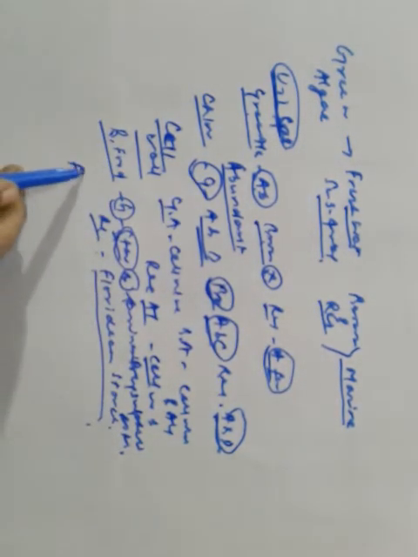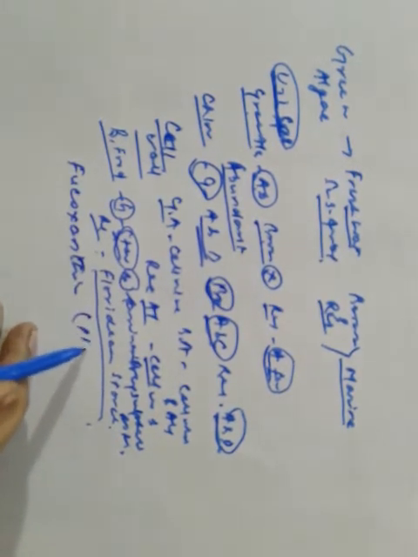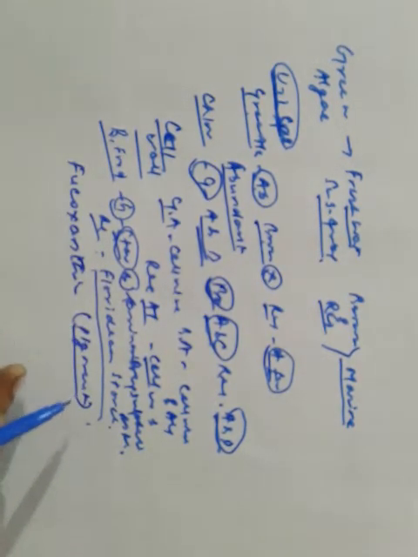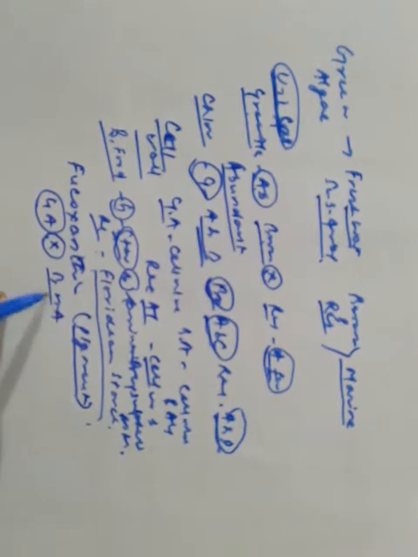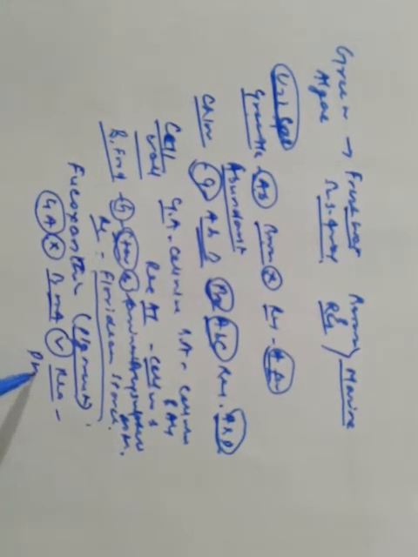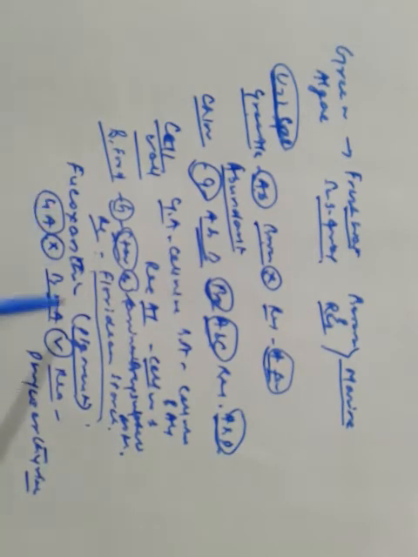Fucoxanthin is a pigment. Is it found in green algae? It's absent. In brown algae it's found. But in red algae there is another pigment, phycoerythrin.